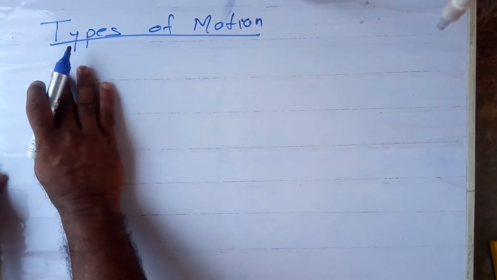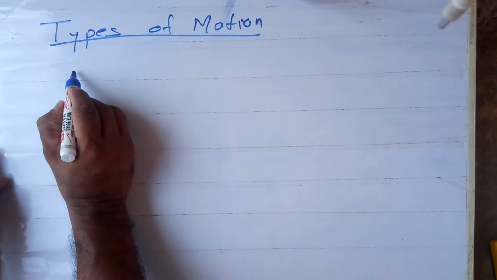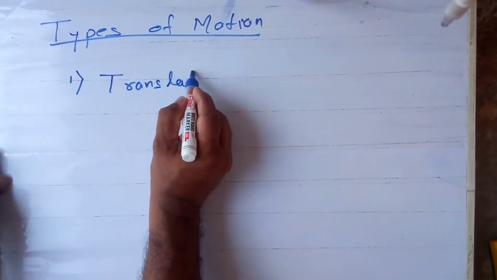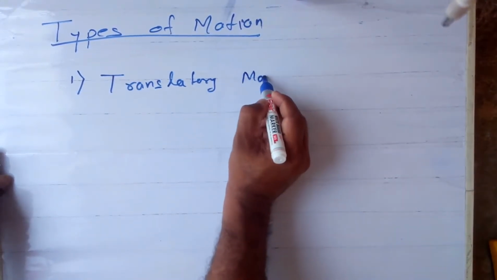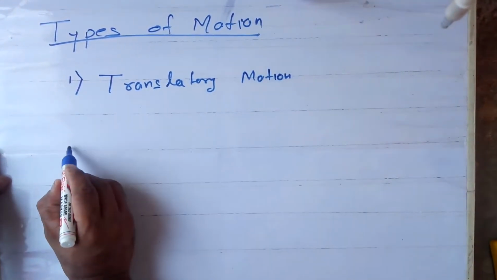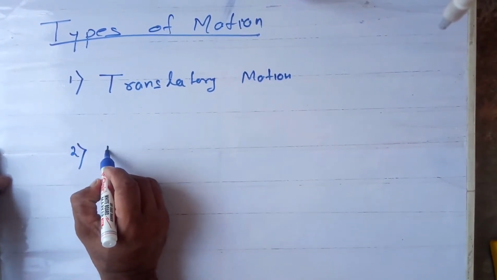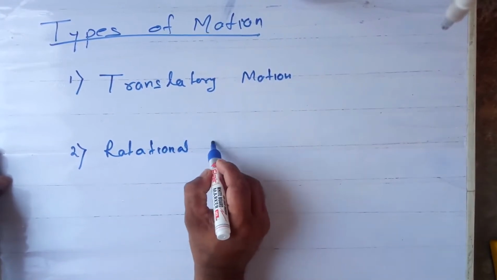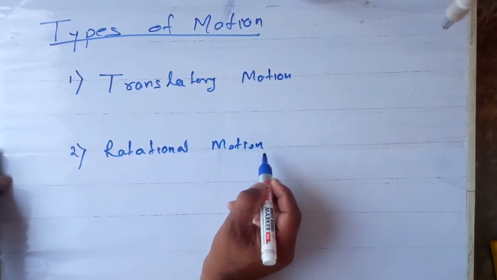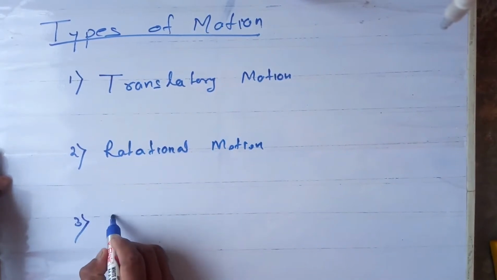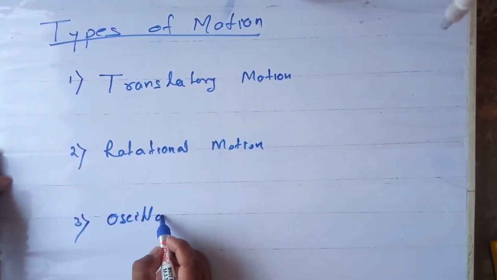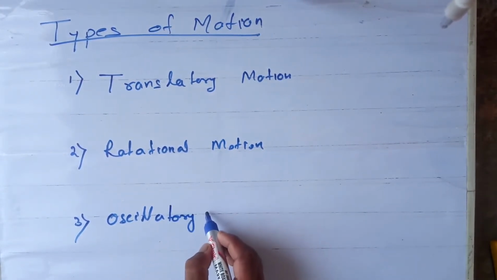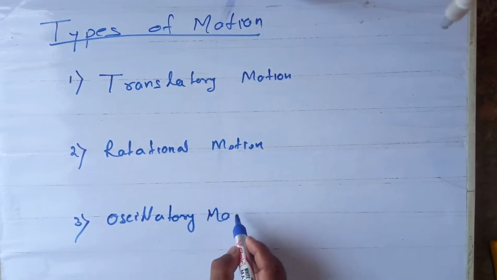Okay. Today we will discuss types of motion. There are generally three types of motion: translatory motion, second rotational motion, third oscillatory, or it is also called a vibratory motion. Oscillatory motion, just write down.